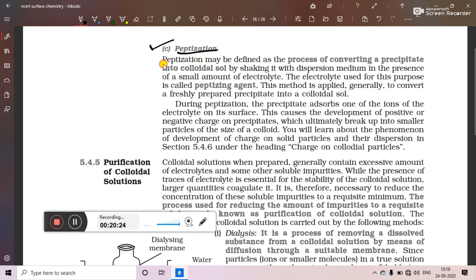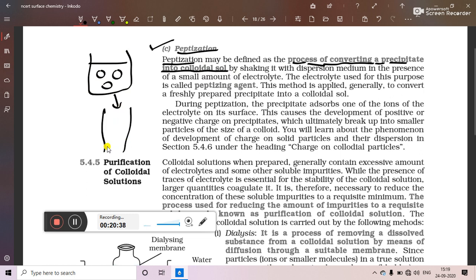What is the meaning of peptization? It is the process of converting precipitates into colloidal size. When we prepare fresh precipitates and afterwards shake them, as these precipitates are fresh, the particles of the precipitates are very weakly bound.